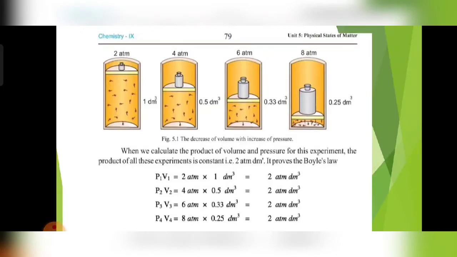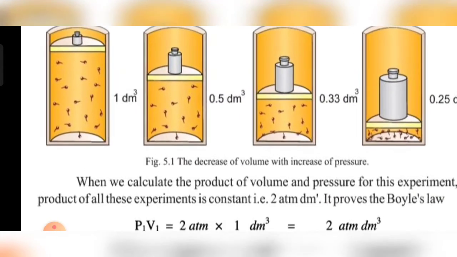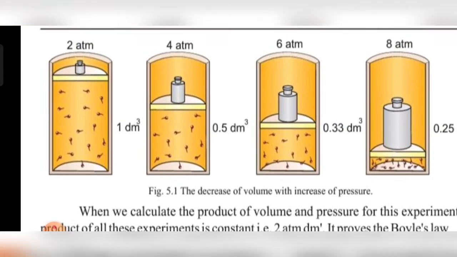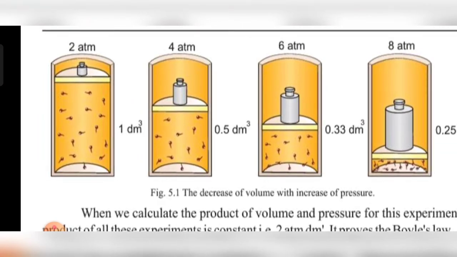You can see here that we take one cylinder which has a movable piston that can be moved up and down, and we fill the cylinder with a fixed amount of gas. When we apply a pressure of 2 atm, the volume of the cylinder is 1 dm cube, and when we double the pressure to 4 atm, the volume is further reduced to 0.5 dm cube.